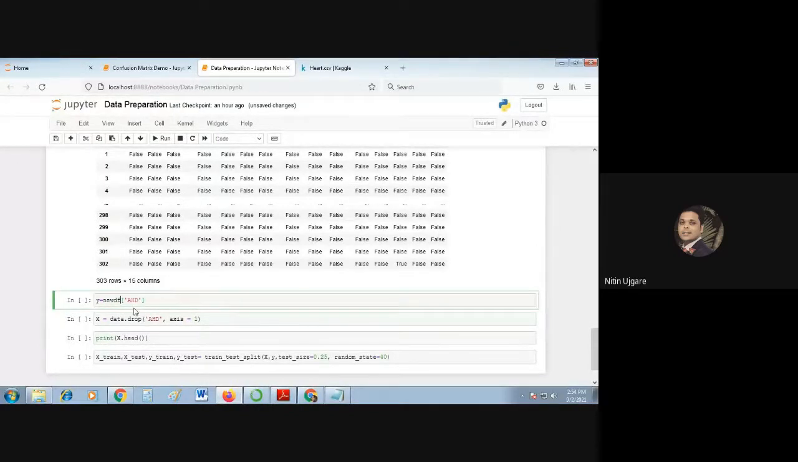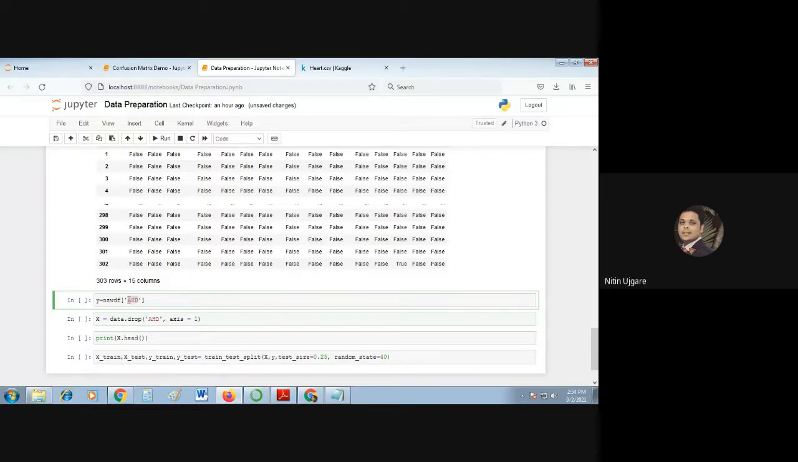Okay, and from this data set, I'm directly accessing the last column with the name AHD. Anything in the single quotes represents the column name. This is the name of my last column, which is basically a target variable, or you will also call it a response variable, class label, or output class variable. All these are the same things.